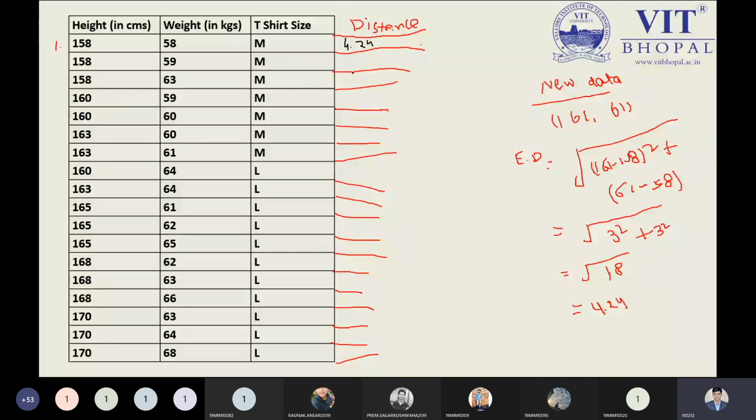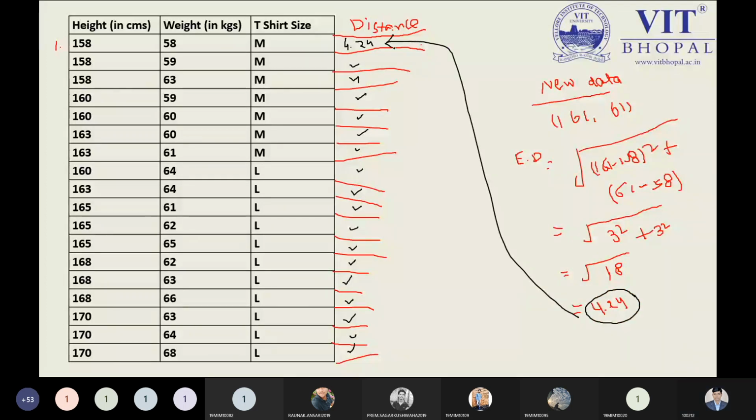So this value we need to calculate. All these values we need to calculate. After this point, we need to calculate our values. So this is the value we got. Now, is it clear to all what value we are getting? Now tell me.